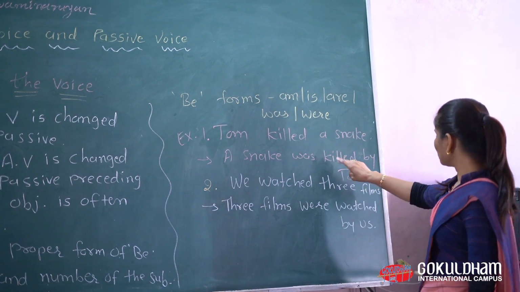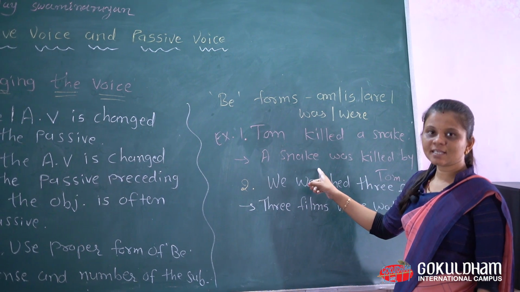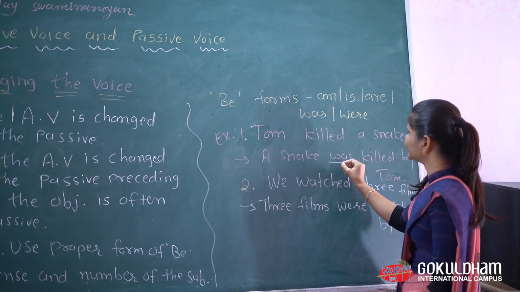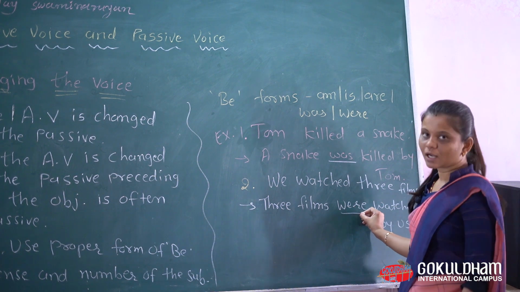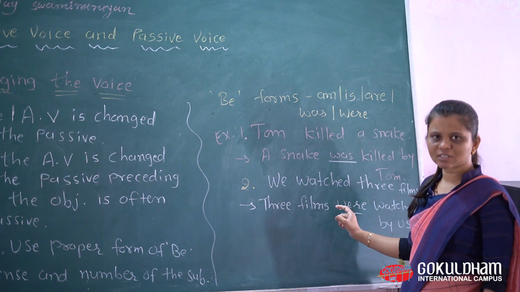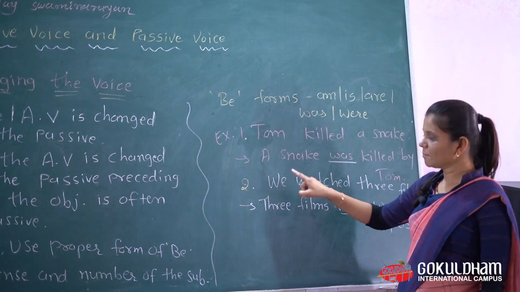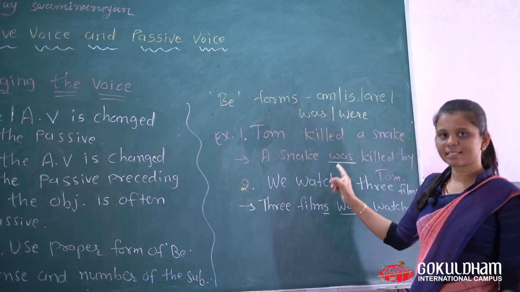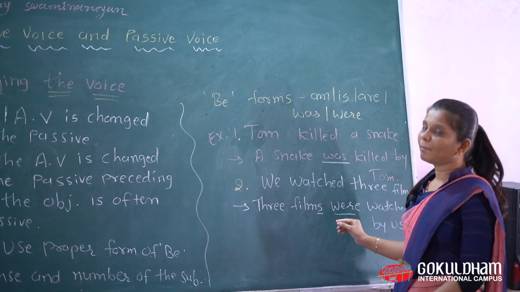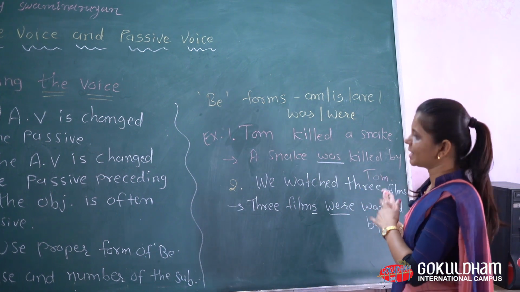So in these 2 sentences, we can see that in the first sentence we use was, that is singular, and here we use were, that is plural. Why do we use these? Because snake is singular, and 3 films is plural. That's why we use the proper be form which is suitable in these changes.